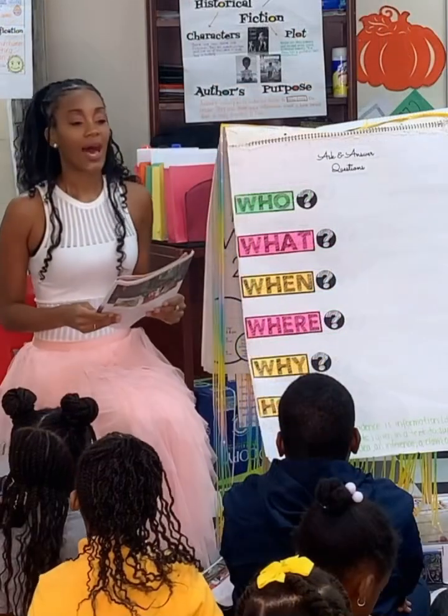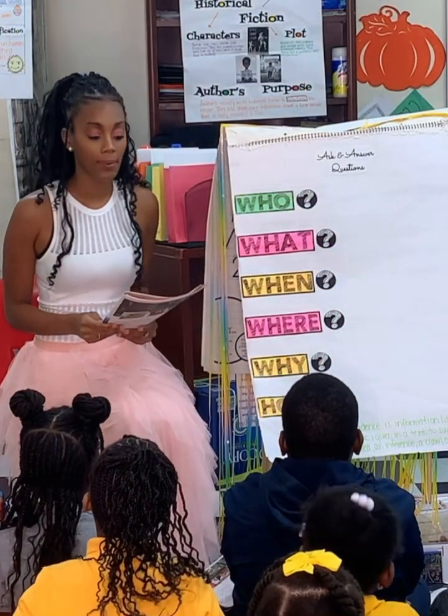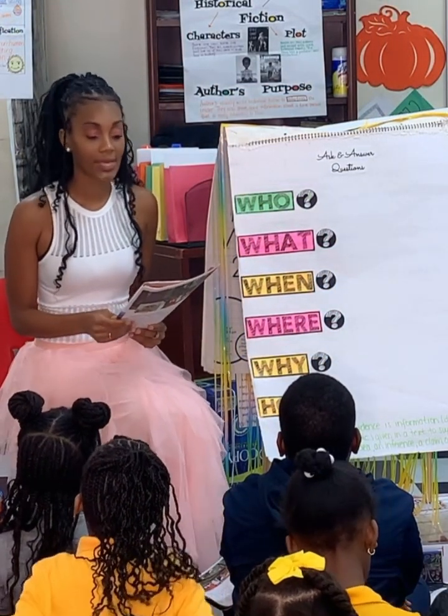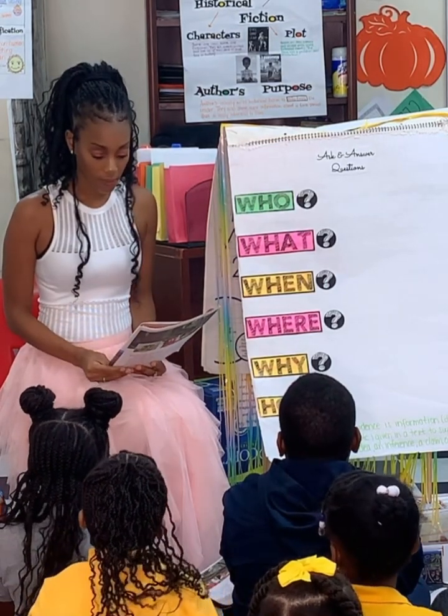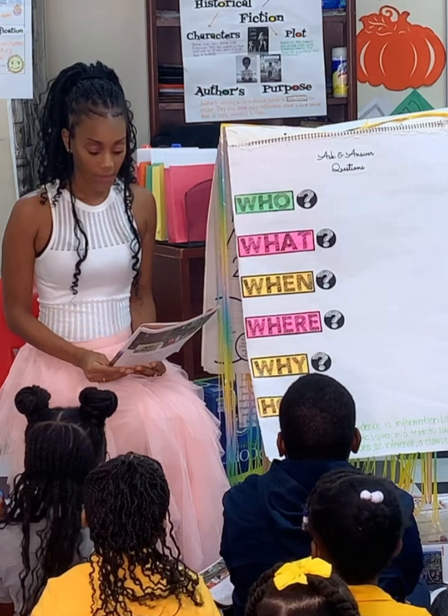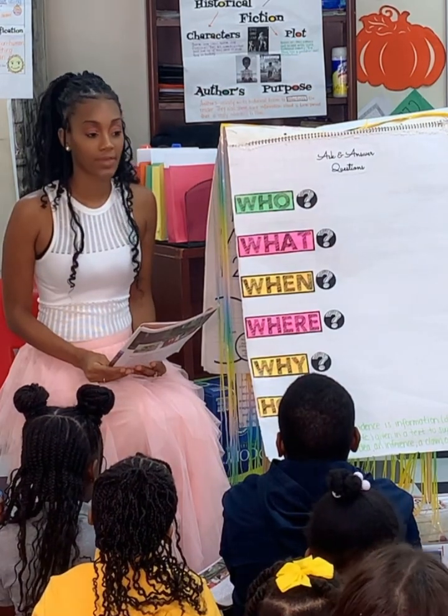Okay, good. How does the author describe the grasslands? And I want text evidence. Who can tell me? Grasslands in Africa are called savannas. But how does he describe the savannas?